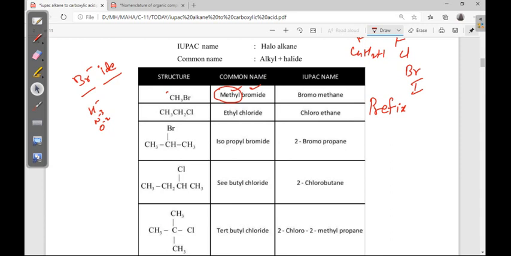So here 1 2 total eth. Okay, ethane, in ethane one chlorine is there, the chlorine is present on the first carbon. Even if chlorine is on the left side, again it is the first carbon only, so no need to mention the numbering. In the ethane, chlorine is the substituent, that's why chloroethane.